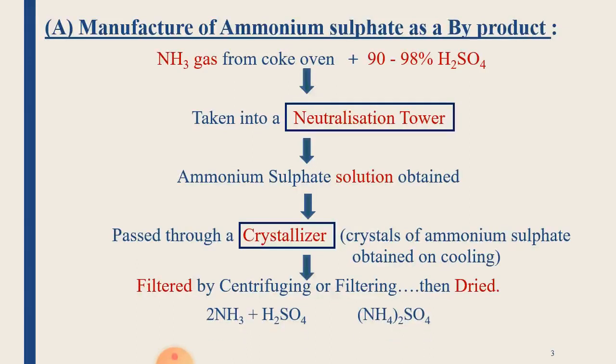The reaction that takes place is 2 moles of ammonia reacting with sulfuric acid to give ammonium sulfate, but the solution form is to be converted into its solid form. Crystals are formed by passing through the crystallizer, and then it is dried and used.